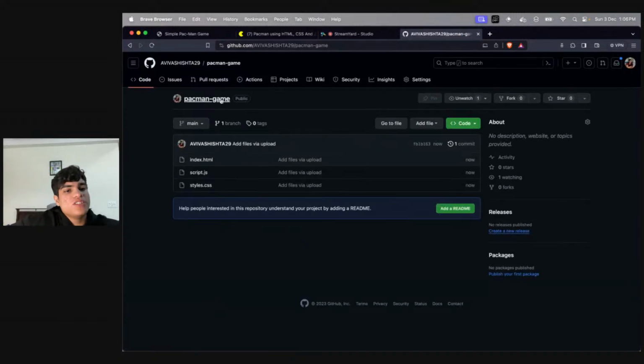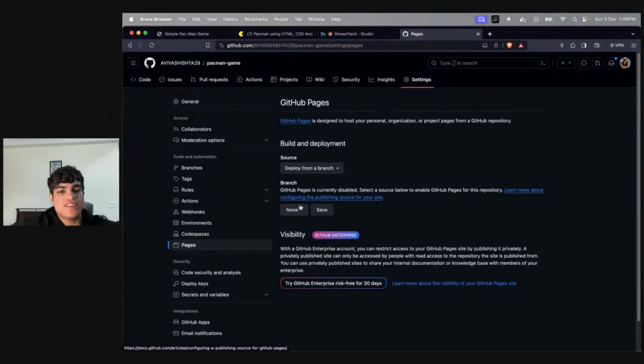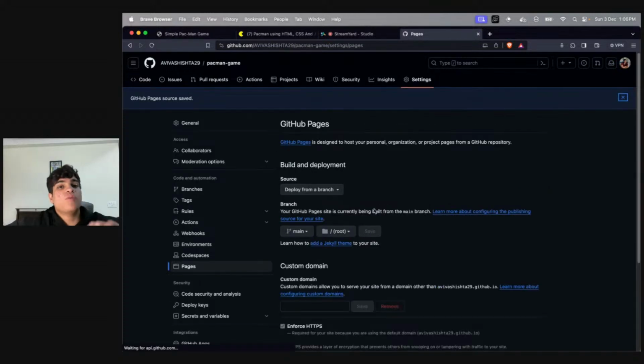Now my repository has all of my code. I can go to the settings and inside the settings, go to pages. Inside pages, click on deploy from main branch and click on save. The moment you follow these steps, within 2 to 3 minutes, if you refresh over here, you will get a link, right? Let's wait for 2 to 3 minutes.